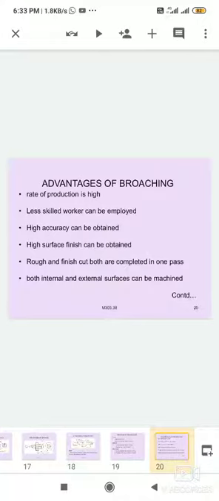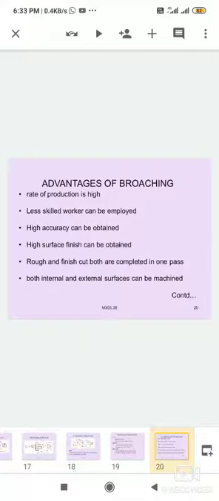First one is the advantages. Broaching offers the following advantages: fast and simple process, high degree of accuracy and finish is possible.